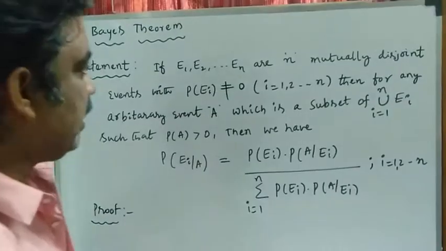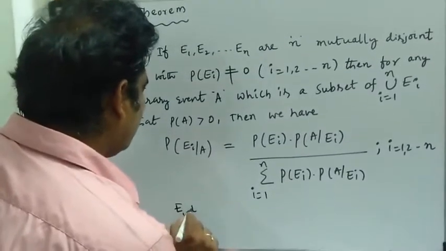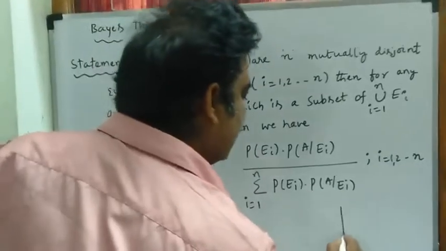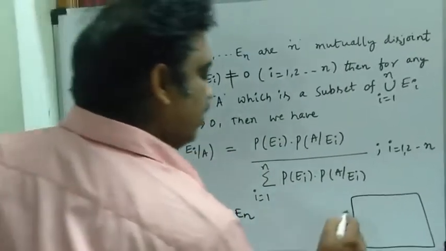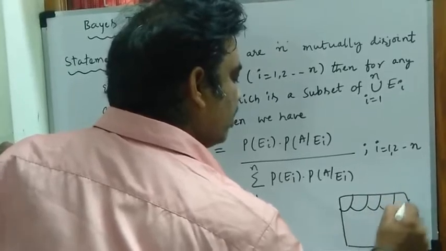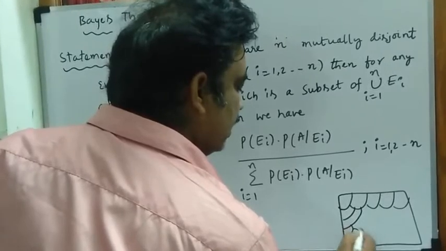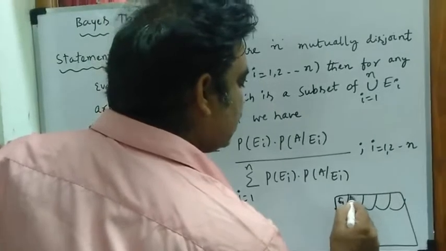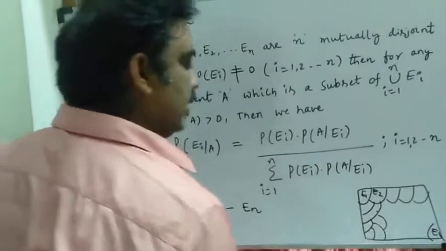So first see the statement. Here there are n events E1, E2, E3, so on, En, which are n mutually disjoint events. Mutually disjoint means there exists no common portion in the events. This is E1, this is E2, this is E3, this is E4, E5, so on. There are n events in the sample space and these n events are mutually disjoint. This is the E1 event, this is the E2 event, like that.